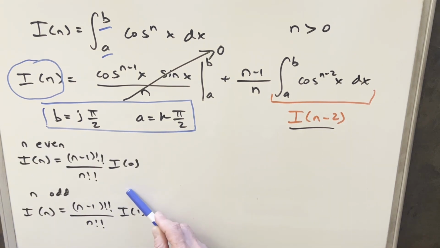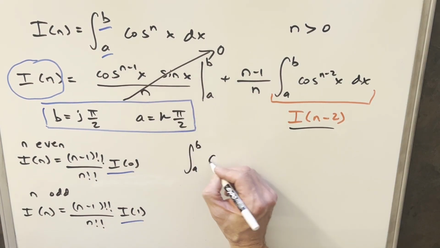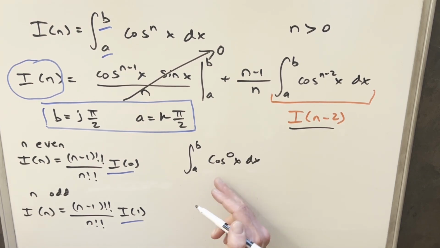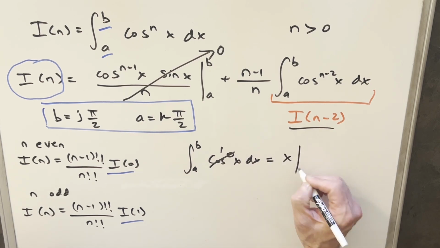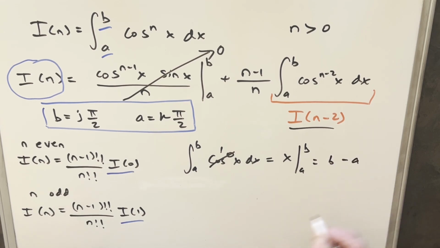Now at this point, this is pretty good for a formula, but we can do a little better because we can actually just calculate these values. So for I of 0, this is going to be really easy. We have our integral from a to b, and we just have cosine of the n, which is 0. So we have cosine to the 0. But cosine to the 0 is just 1. We're integrating 1. So we get x from a to b. And so this is just going to be b minus a.